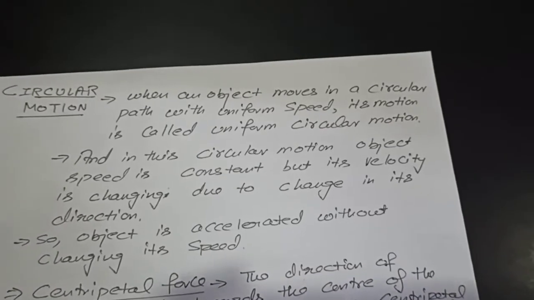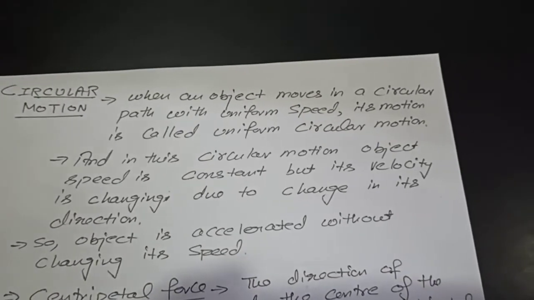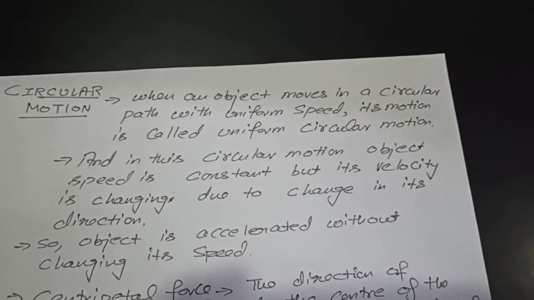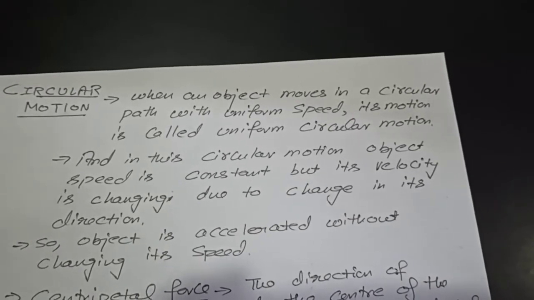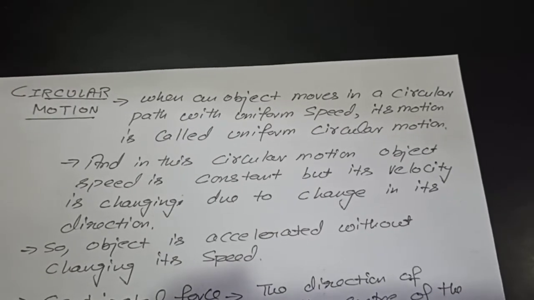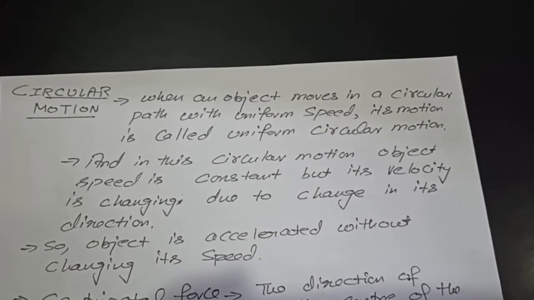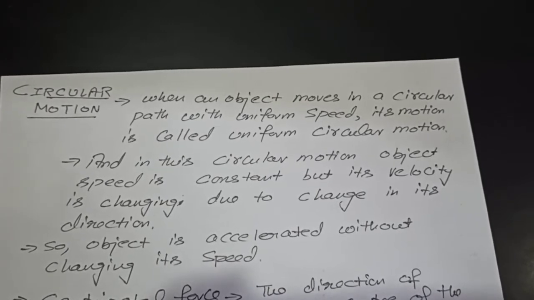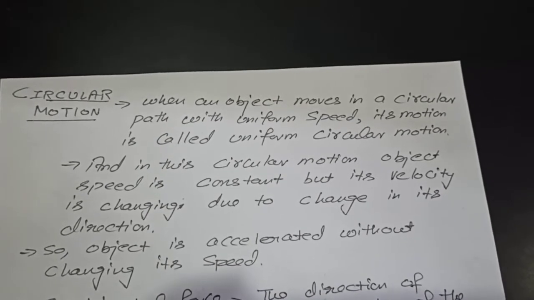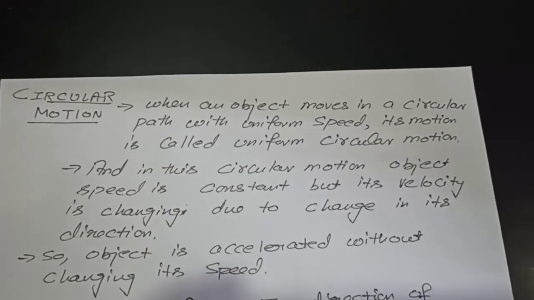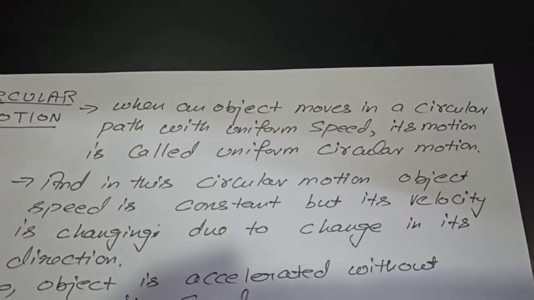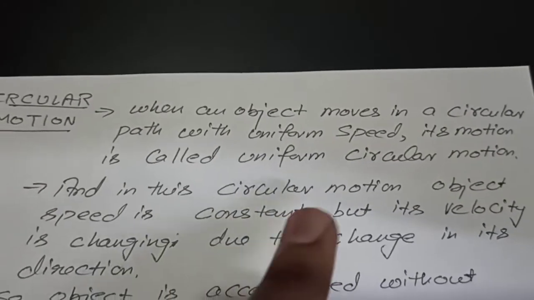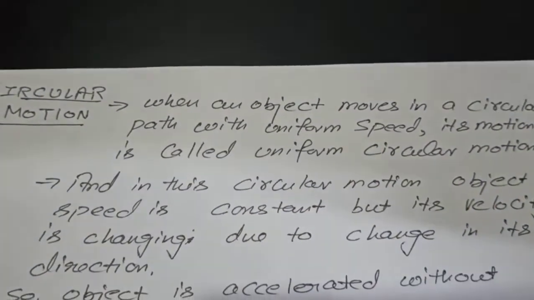Hello students. In our next lecture of physics, we are going through the topic known as circular motion. As we have already discussed the equations of motion and deriving the equations of motion by graphical method, now we will discuss circular motion. When an object moves in a circular path with uniform speed, its motion is called circular motion.